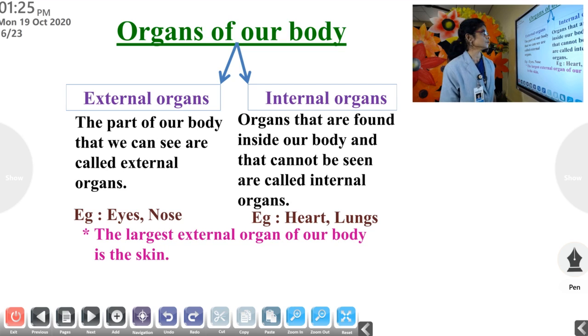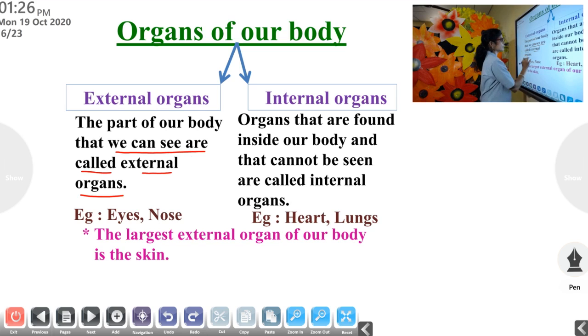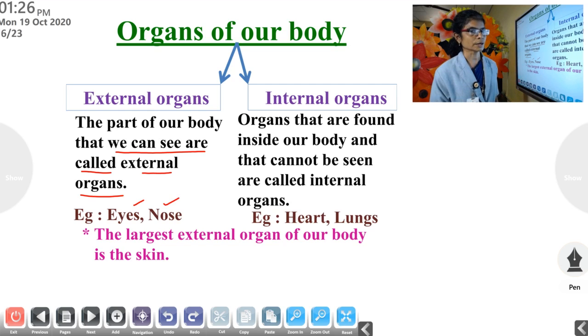The parts of our body that we can see outside are called external organs. Examples: eyes, nose, ears, hands, legs, etc. are our external organs.